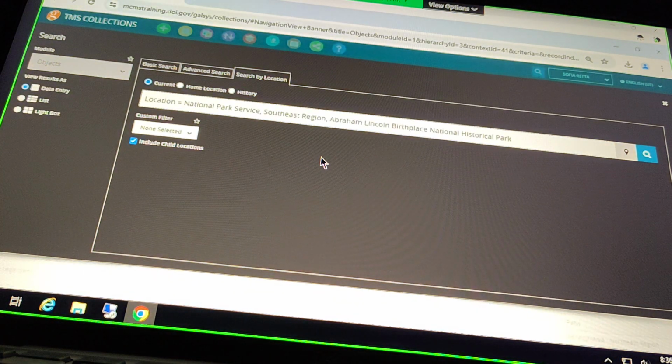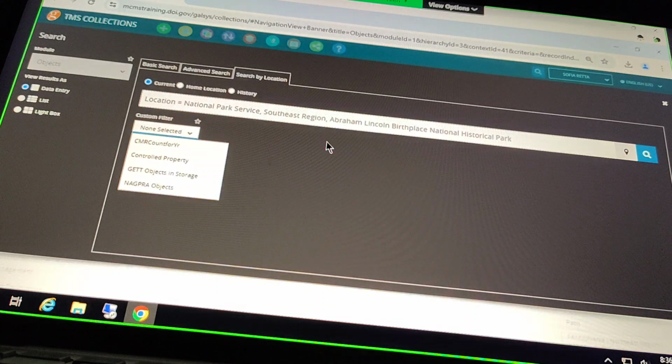Amazon Workspace blinked out for a second. Here we go. Looks like it's back. So remember when we were talking about saving queries yesterday, we did an example in making a filter here. So if you want to be able to put some parameters on this search by location, it can be helpful to make those filters ahead of time so you have them and you can apply them here.